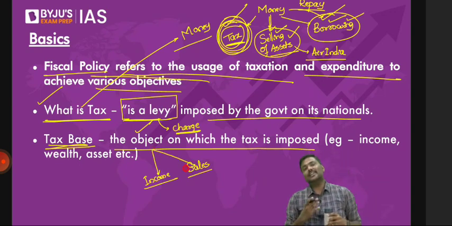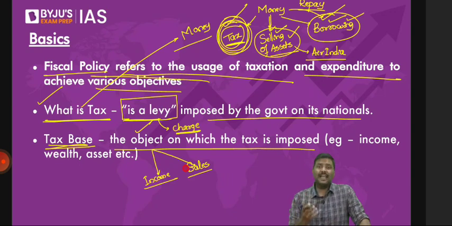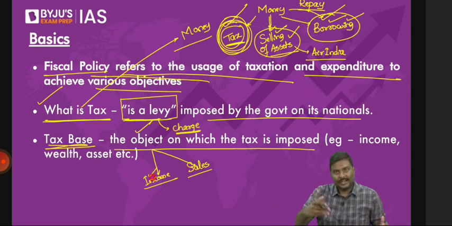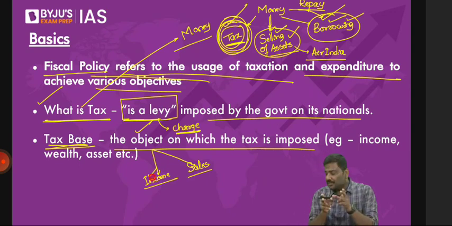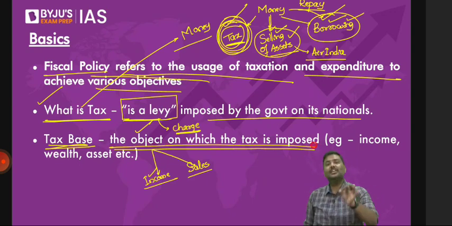Of course, yes. A company has earned profits, and that is the income of the company. Government will impose a tax on the profits of the company and collect. That is also an object. So understand the logic here. Tax base refers to the object on which the government will impose a tax and collect the tax. So why are we discussing all of it? I'll give you a statement now. Let me know whether the statement is correct or wrong.